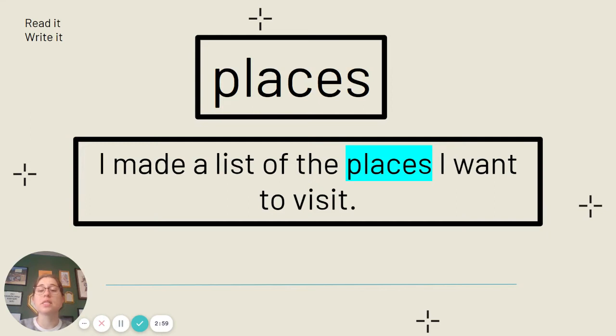This is the word places. It is spelled P-L-A-C-E-S, places. Say it with me, places. Our sentence, I made a list of the places I want to visit. Go ahead and pause and get your sentence for the word places written down.